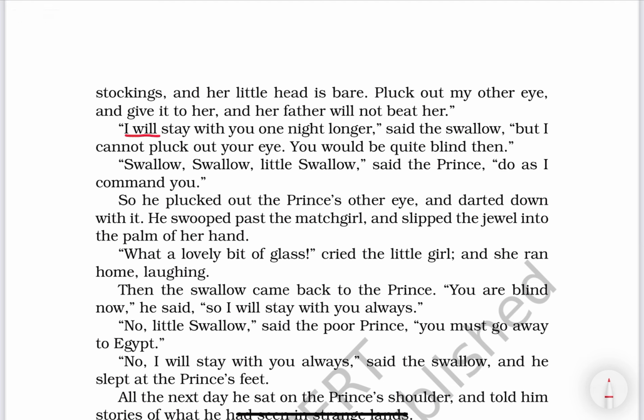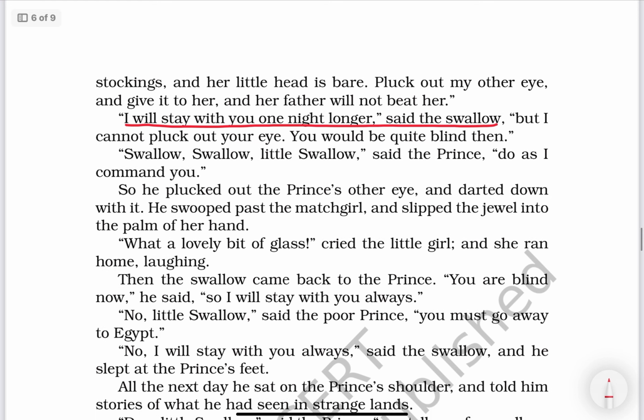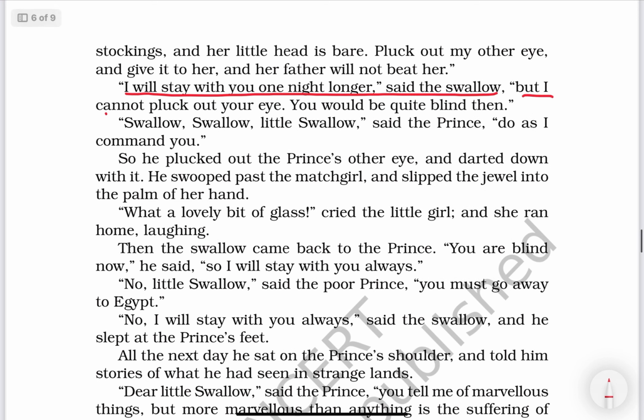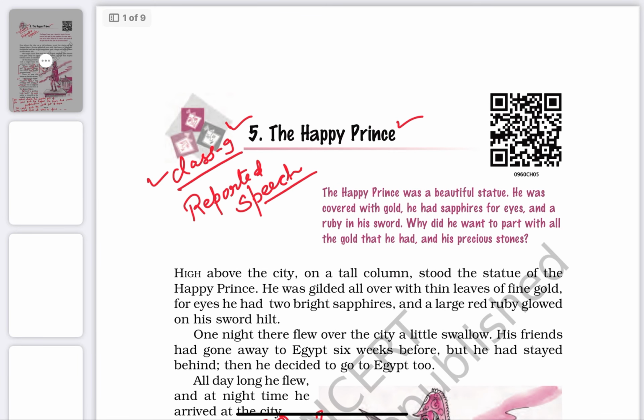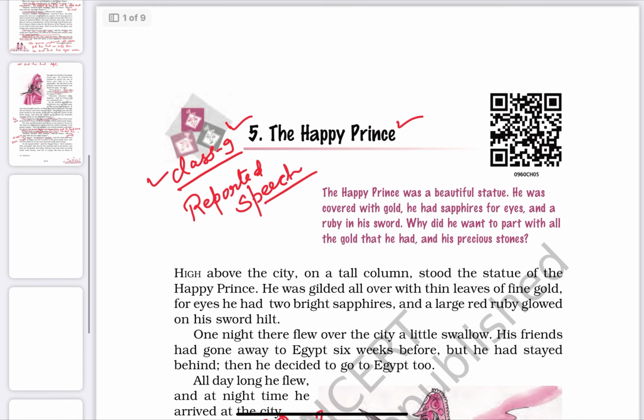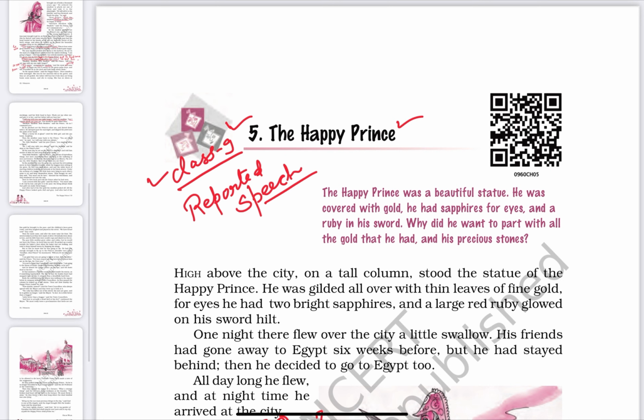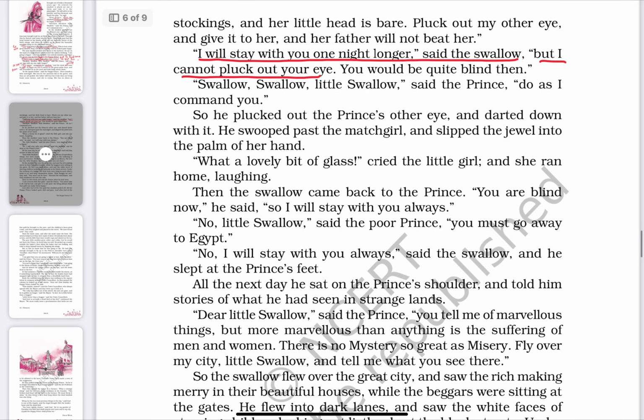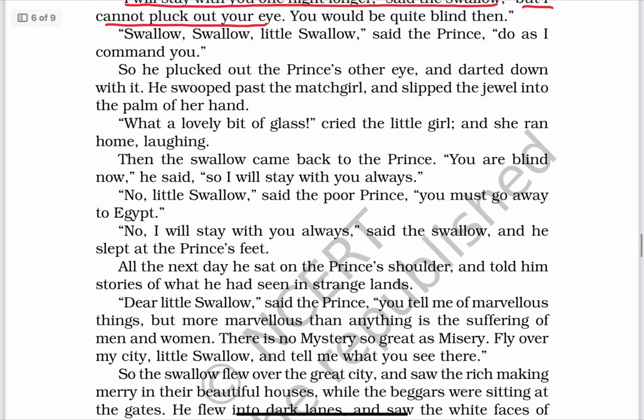I will stay with you one night longer, said the swallow. We have already practiced this. The swallow said that he would stay with him one night longer. But I cannot pluck out your eye. Then he said that he could not pluck out his eye. He would be quite blind then. Okay, you changes into he. All right, so this chapter is full of so many reported speech questions.